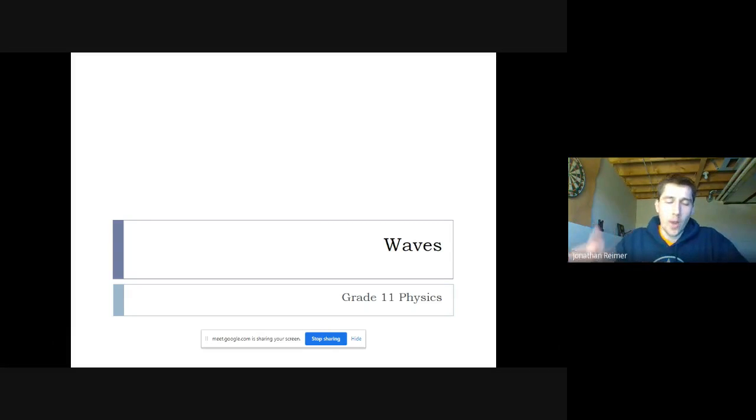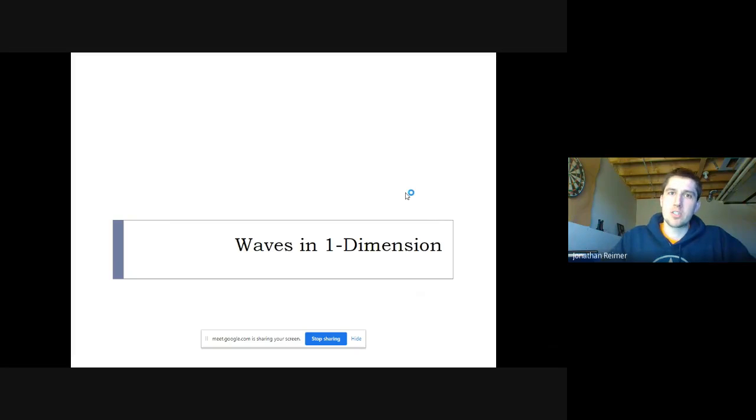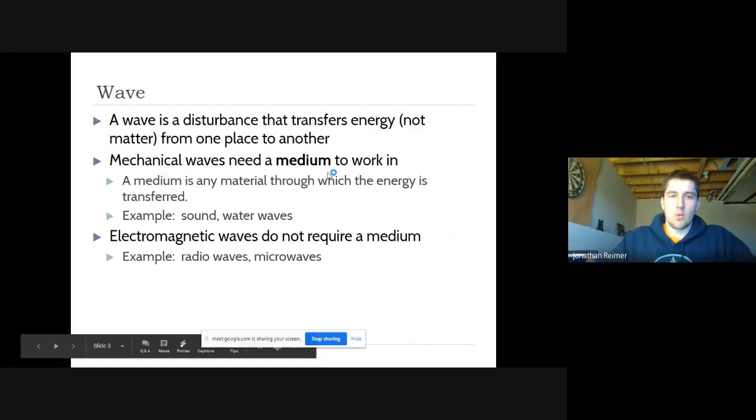Today we start a new unit called waves, and waves is a super fun unit. Waves are a part of physics that we have not explored yet that are very interesting, that are not so obvious. Things that are happening in it are just amazing, and they're happening around us, and we can test them and see that they are happening, but we can't really see what's happening because waves are just weird and they're not visible all the time. And so we're going to start with waves in one dimension. Obviously, waves are more than one dimension. They're three dimensions or more in the real world. And of course, we got to start simple.